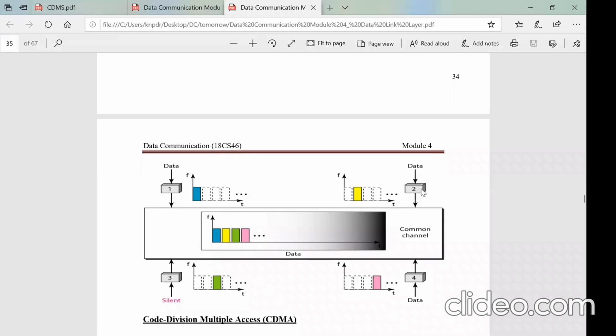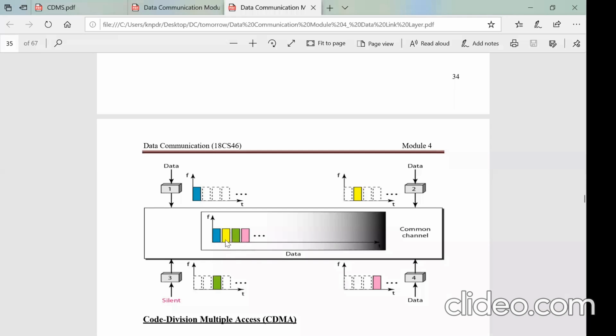This first slot is given to the station. The second slot is given to station 2. The third slot is given to station 3, and the fourth slot is given to station 4, right? So they try to send the data only in their designated time slots. Now look here. At the common channel, the data released by them will be available, but they never overlap with each other.